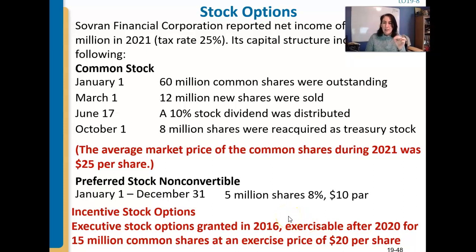What the presumption is, and this is required to do it this way, because they want all firms to be reporting diluted earnings per share the same way. The company is going to get $300 million. It is presumed, and this is the weird piece, it is presumed that we are going to go back out there in the marketplace, take that $300 million that we got from the stock options being exercised, and repurchase treasury stock, repurchase our own stock. Weird, right? Now, it's not like they're necessarily going to do that with the $300 million, but they needed it to be that everybody did the same thing, so that diluted earnings per share was following the same rules.